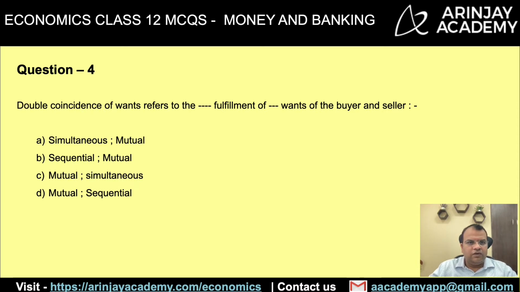Now, what does double coincidence of wants refer to? So double coincidence of wants refers to the dash fulfillment of dash wants of the buyer and seller. Let's see various options and see which one of them is going to fit into this. Does it refer to the simultaneous fulfillment of mutual wants for the buyers and sellers? Or sequential? Simultaneously means what? Ek saath. If A has one want and B has another want at the same time, that's simultaneous fulfillment of